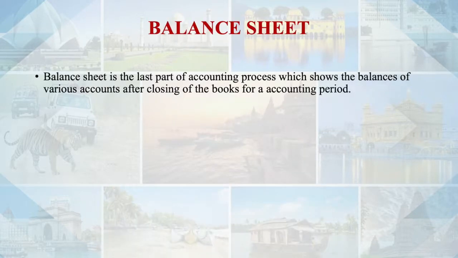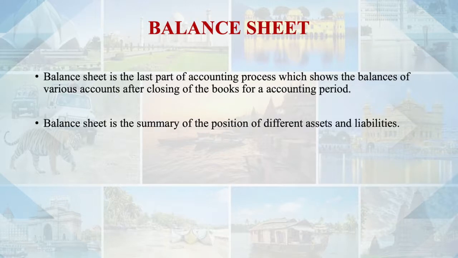In this statement, the balance sheet, we show the balances of the various accounts. That is, whatever the assets and the liabilities are, they are shown at the end of the accounting period. The balance sheet is basically a summary of the position of different assets and liabilities.